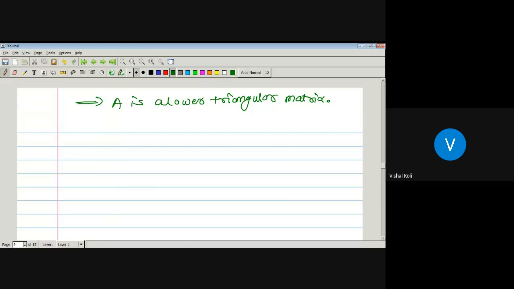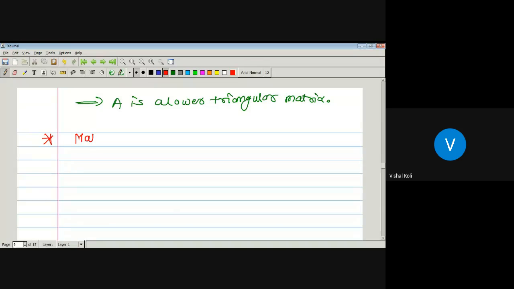Okay. Now we have to see matrix arithmetic. Matrix arithmetic means we have to see how to add matrices. The next concept is matrix arithmetic.